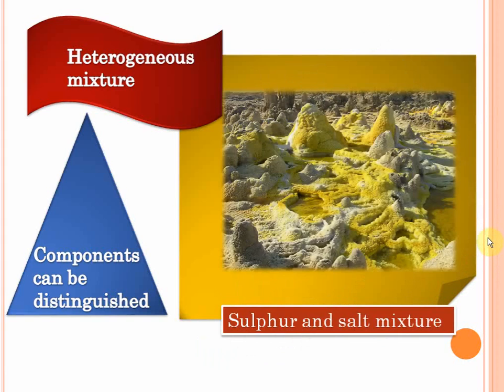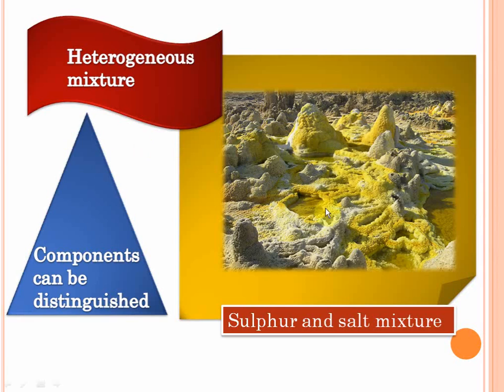Similarly, if you look at a sulfur and salt mixture, the yellow powder you see here is sulfur and the white powder you see here is common salt. Now clearly, this is a heterogeneous mixture. Why? Because the concentration of salt and sulfur is not the same everywhere. It's not a uniform distribution of salt and sulfur.